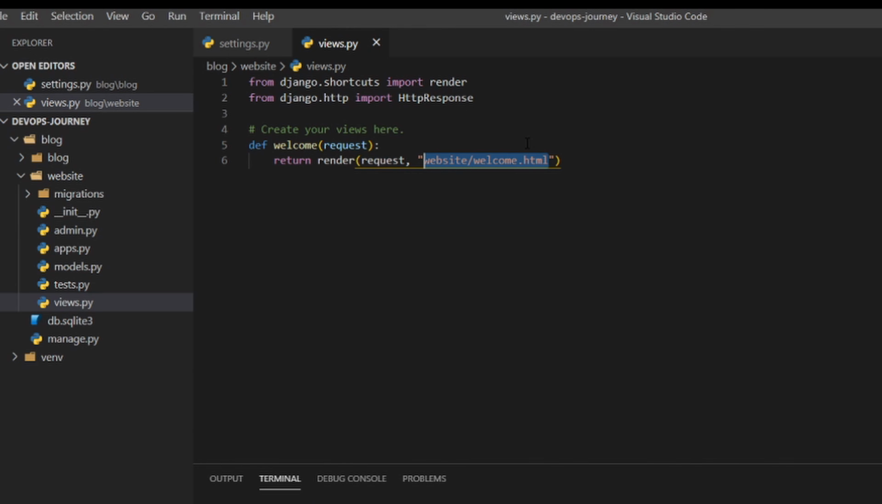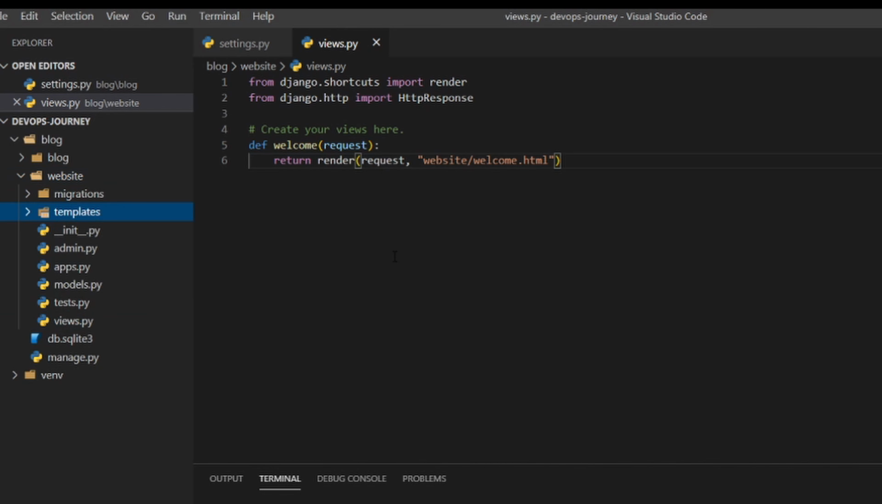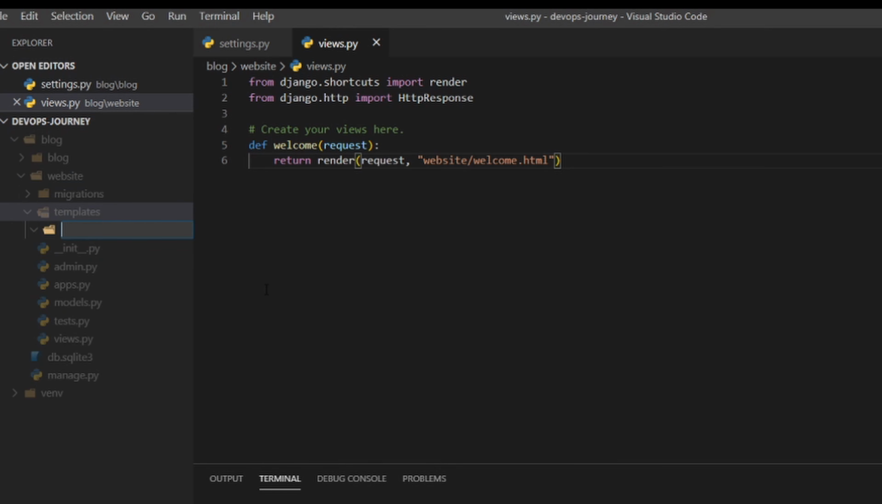So the next thing that we need to do is create a templates folder that has this website folder that has the welcome.html file. So if we have a look at the left hand side of the screen here, we have the entire folder structure of the application. We have the main folder named blog, and then we have the application folders, one named blog and one named website. Underneath website, we want to create a new folder. And that folder is going to be called templates. And it is best practice within the templates folder to create another folder that has the same name of the parent directory. So we're going to call it website.